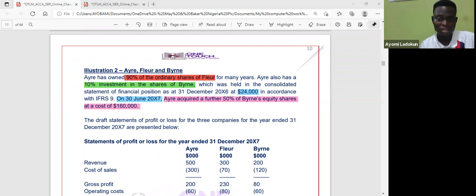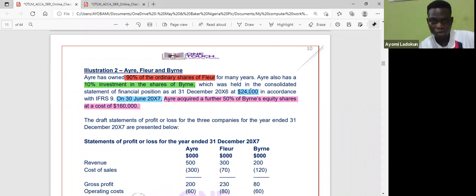I told you that once it is step acquisition, three things will happen. You are going to remeasure the previously held interest to the fair value. That's what we have done. And any gain or loss is recognized in profit or loss.